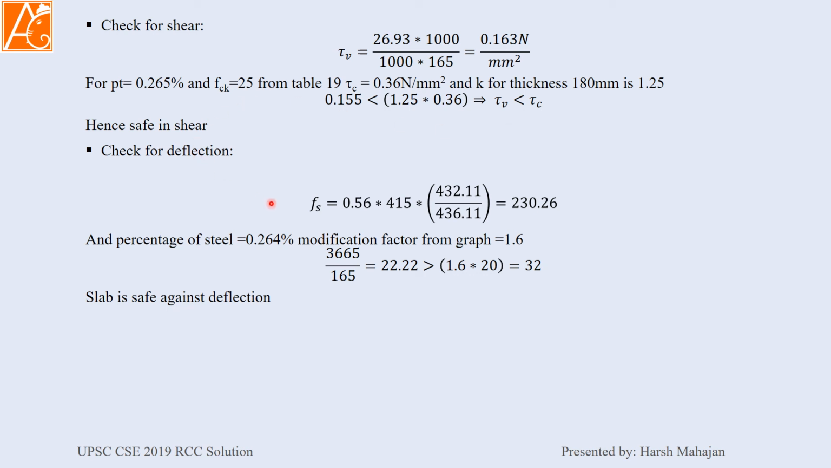Check for deflection. Now in the question the graph for modification factor is given. Now we are going to use it. There is one formula, Fs equals 0.56 into Fy, area required divided by area provided, so it is coming 230.26. For percentage of steel, 0.264%. Modification factor from that graph is coming 1.6. That means the span by depth ratio we are providing is 22.22, which is much less than the permissible 32. Means our slab is safe in deflection.